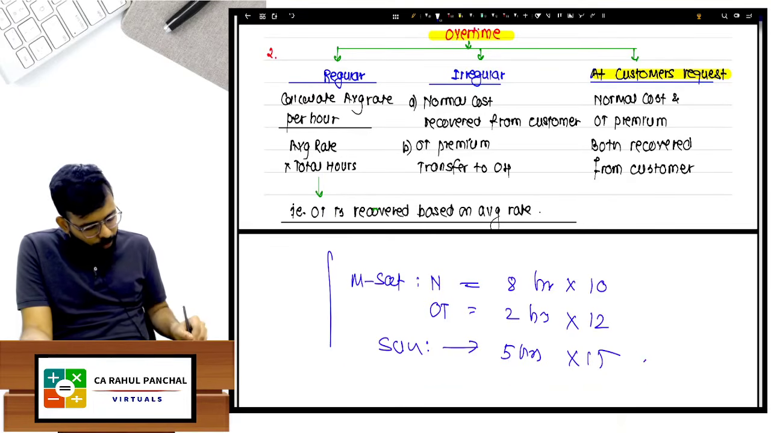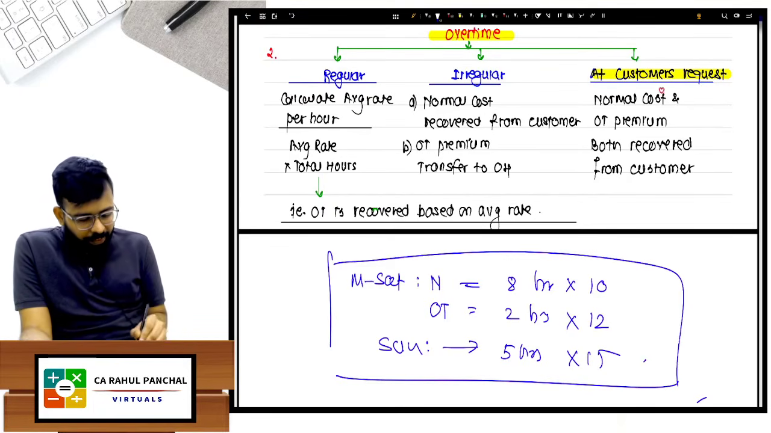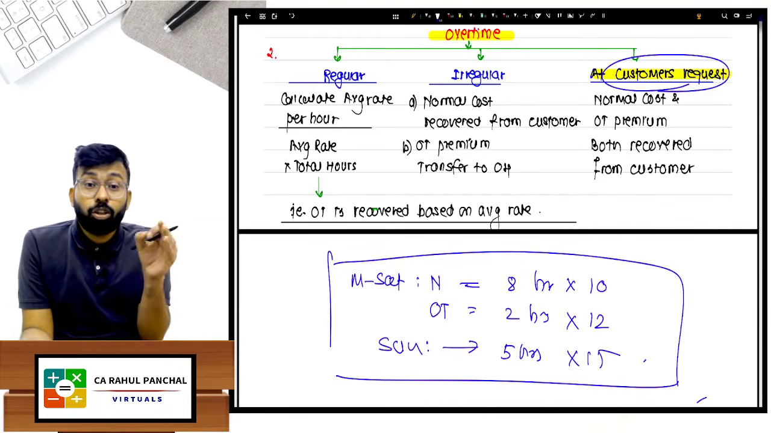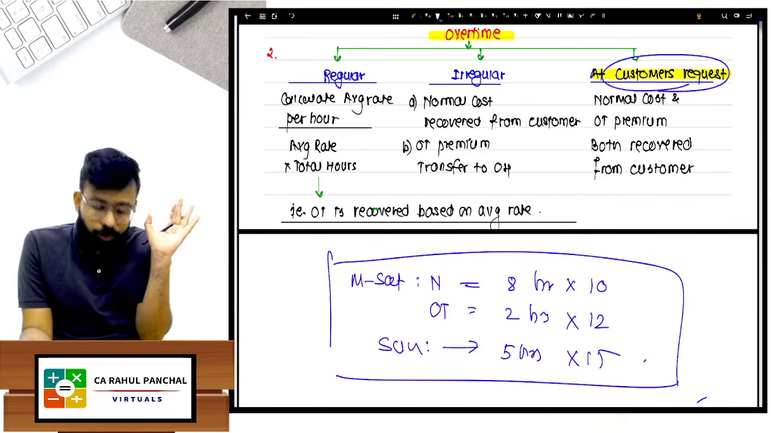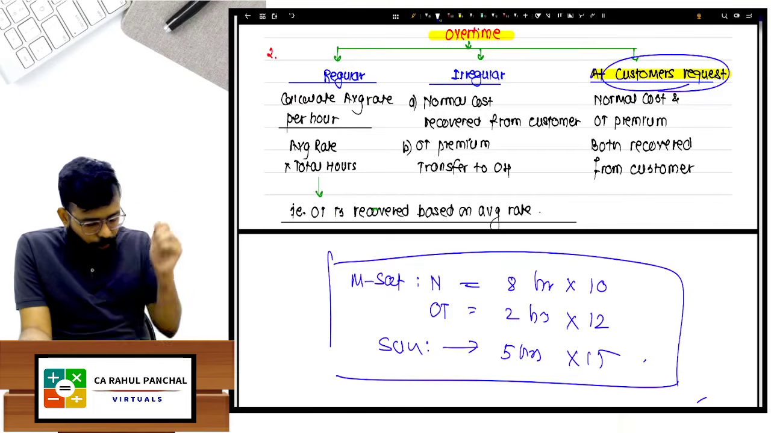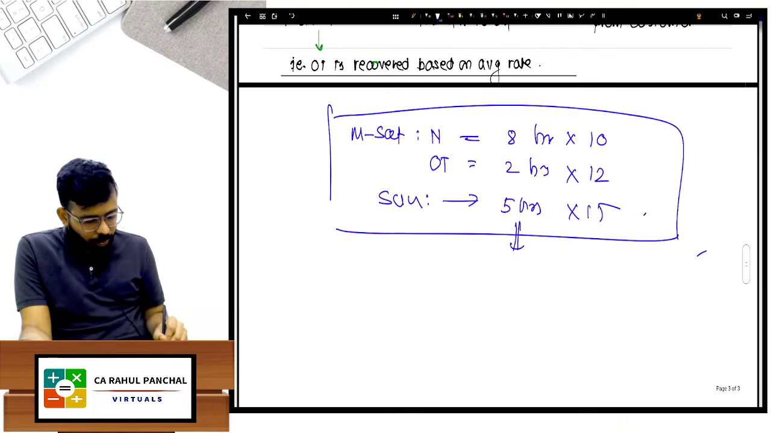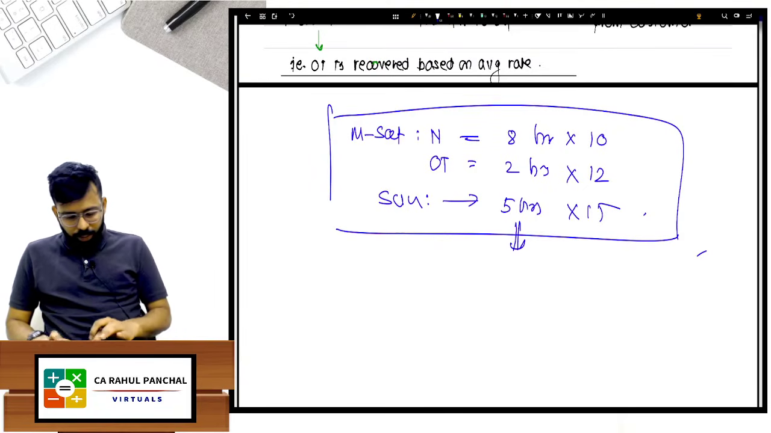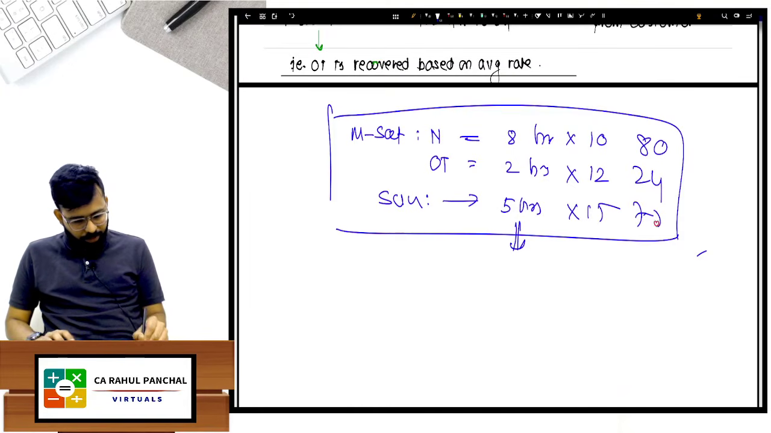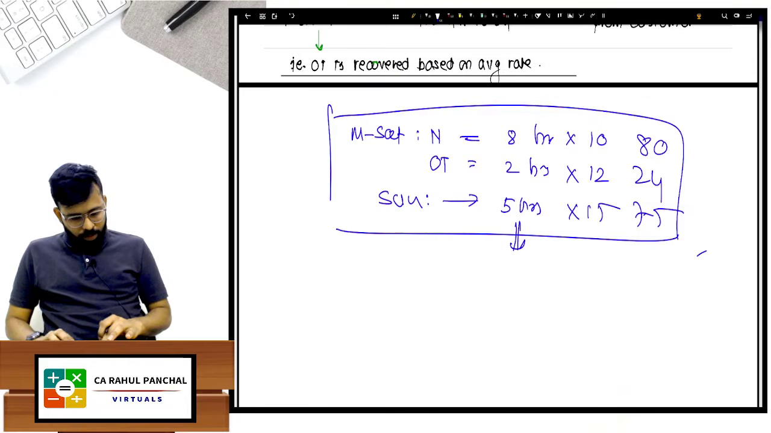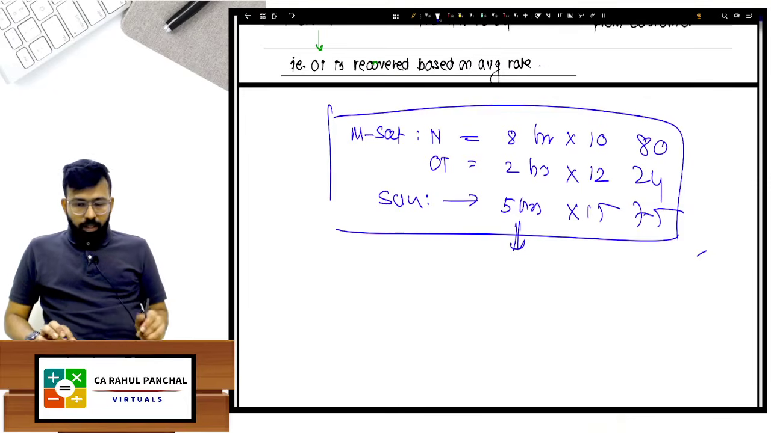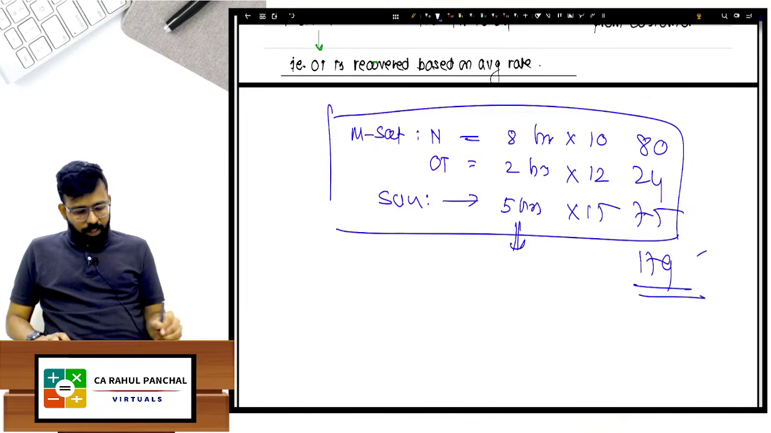So for one project, if something like this is there, if it is at the request of the customer, the entire cost will be recovered from the customer, the entire normal cost will be recovered. I will do like this. टोटल काम कितना हुआ, 8 + 2, 8 × 10 that is 80, 2 × 12 that is 24, 5 × 15 that is 75, 24 + 75 + 80 that is 179, answer आया है. And I work for 8 + 2 + 5, which is 15 hours.